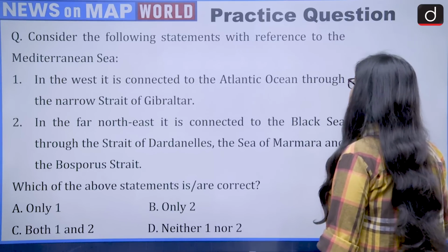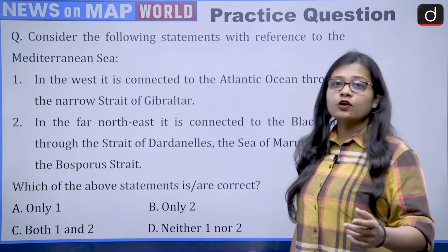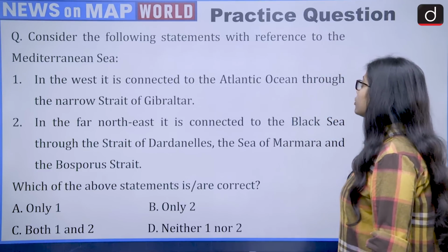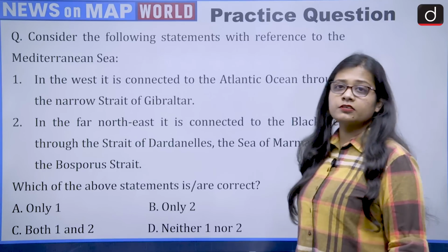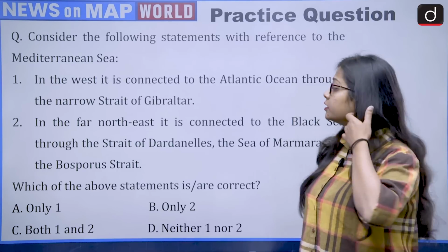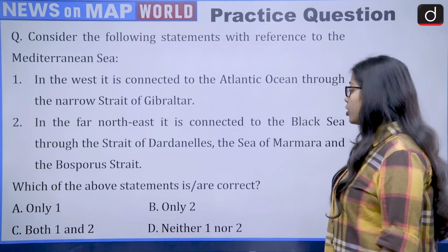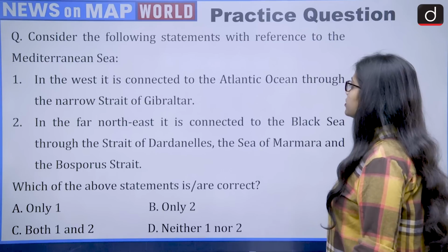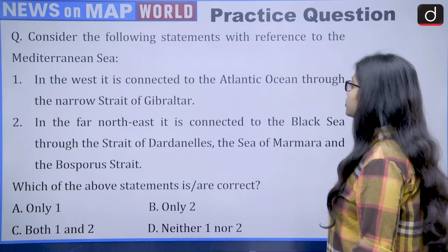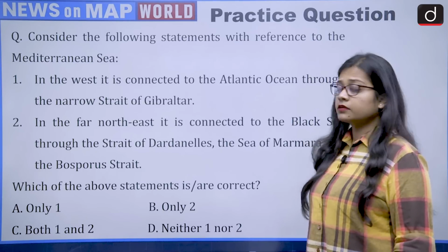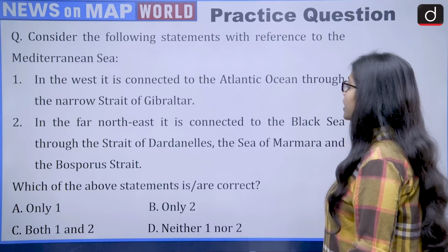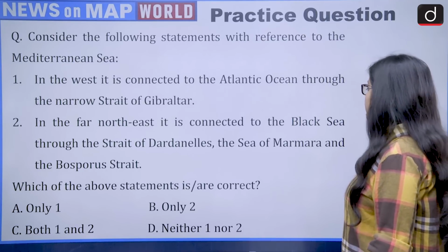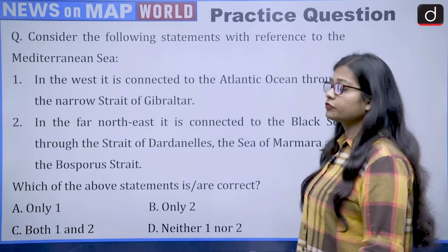Now coming to the next question, and this is a practice question, and like always, you people will have to tell me the answer in the comment section. Consider the following statements with reference to the Mediterranean Sea. There are two statements and you have to talk about the correct option. First, in the west it is connected to the Atlantic Ocean through the narrow Strait of Gibraltar, and second, in the far northeast it is connected to the Black Sea through the Strait of Dardanelles, the Sea of Marmara and the Bosphorus Strait.